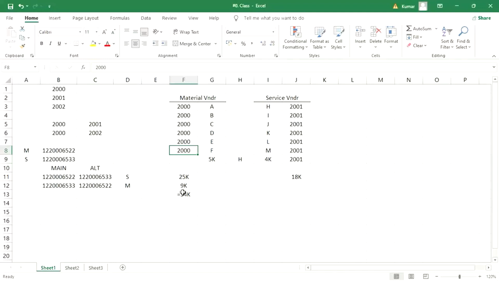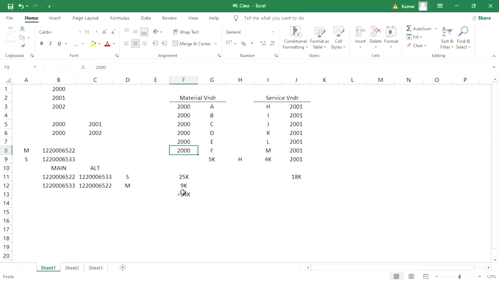So you tell me, what is the perfect solution for this one as a SAP consultant? In that case, you have to say it's pretty simple. SAP has already given an option called alternative reconciliation account. So what we have to do in alternative reconciliation account, we are going to link the main reconciliation account with the alternative reconciliation account.